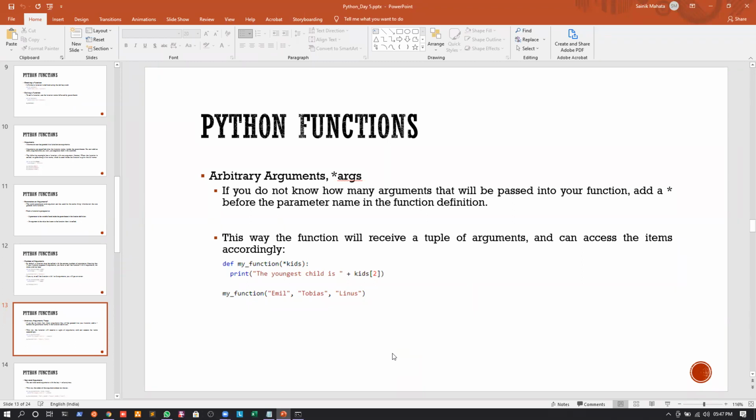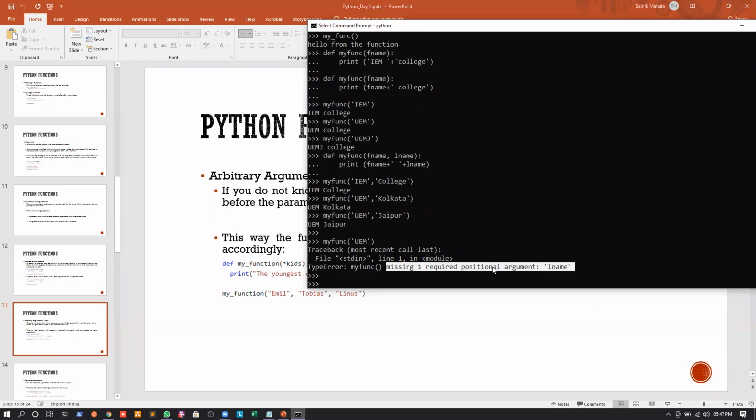Okay, so let us understand how. Now, suppose we have a function definition, def my_function, and I will write star of kids like this.